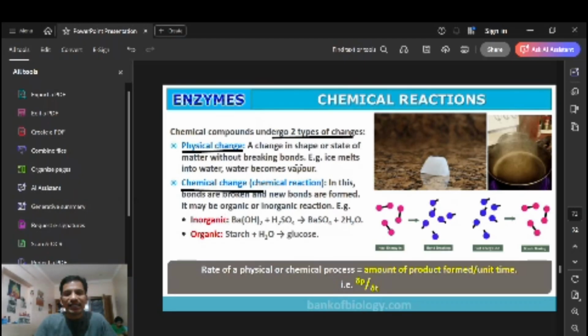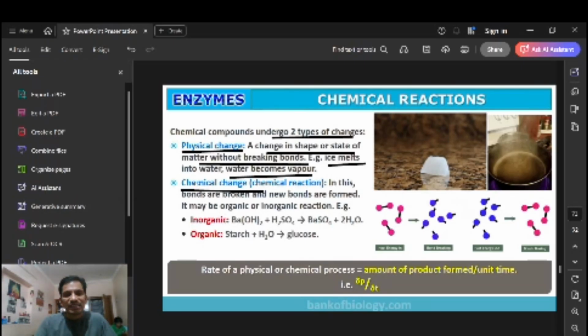Physical change is a change in the shape or the state of matter without breaking bonds. Without breaking the matter, it changes its shape. The best example: ice melts into water, and water becomes vapor. Ice changes into water without breaking bonds, and water also evaporates. These two are physical changes.